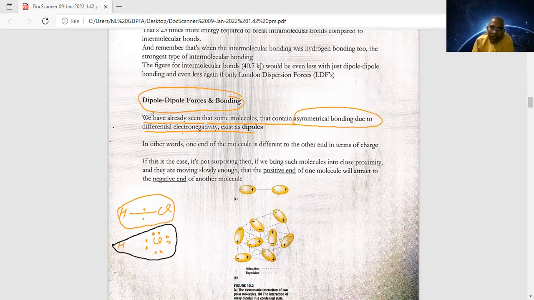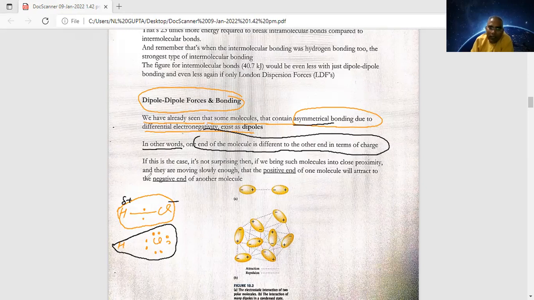Asymmetrical means the charges are on one side, negative charge on one side. In other words, one end of the molecule is different from the other end in terms of charge. So that is what it is, coming positive and coming negative.